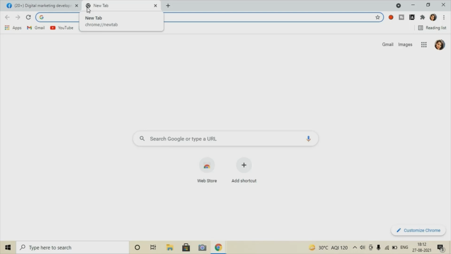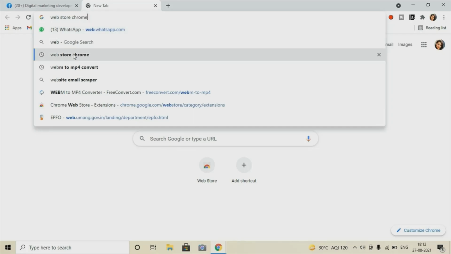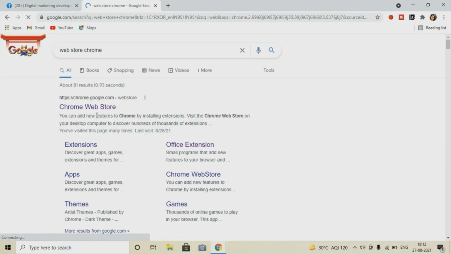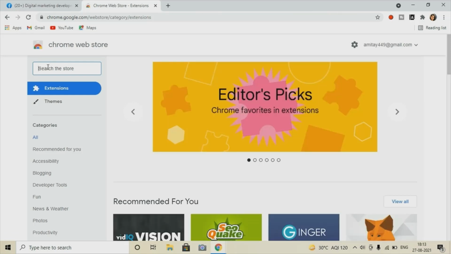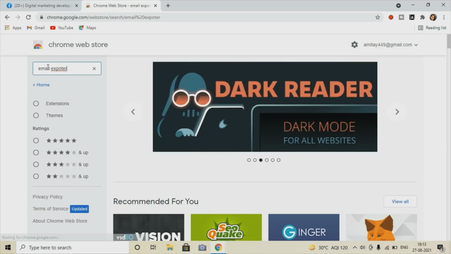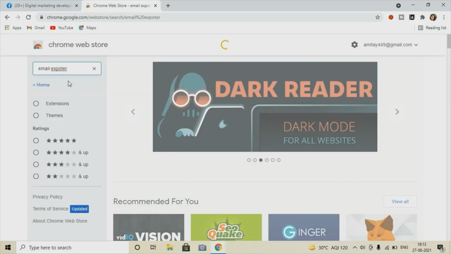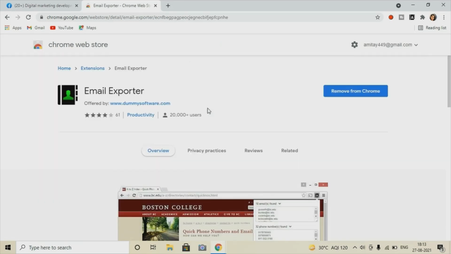Before that, I wanted to inform you about one extension that you can download. For that, what you have to do is type Chrome web store, and you'll get the Chrome Web Store. From here you can search for the email exporter. I have already installed it, but just to show you how you can get it, this is the email exporter that you have to install or download in your Chrome.